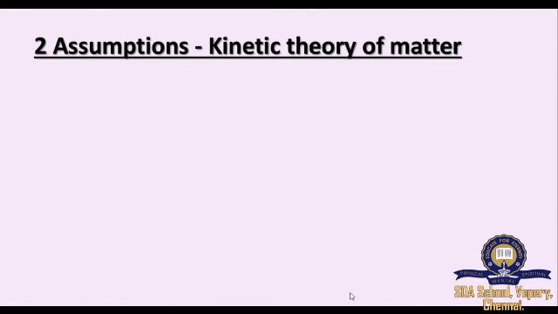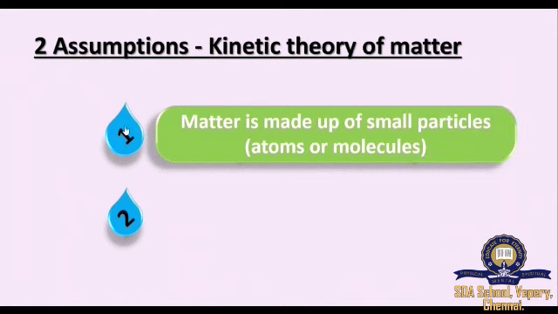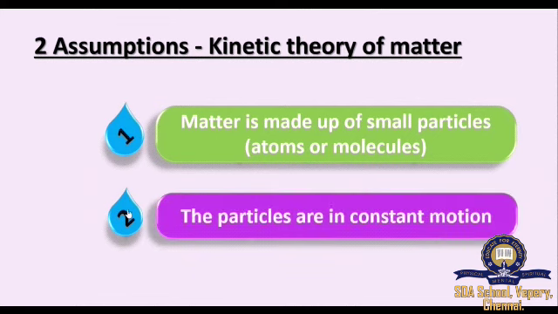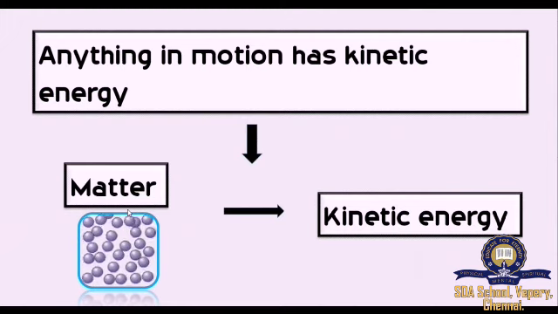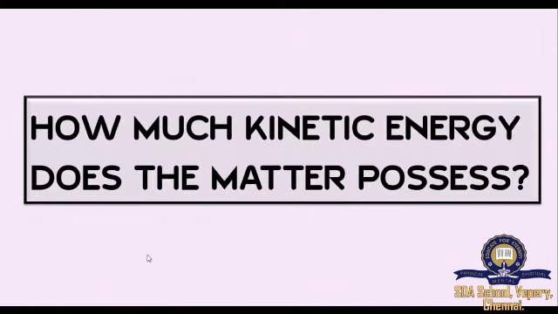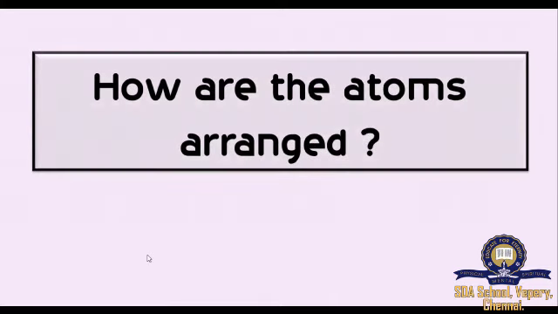So, the two assumptions of kinetic theory of matter are: matter is made up of small particles called atoms or molecules. The particles are in constant motion. We already know that anything in motion has kinetic energy. So, the matter also possesses kinetic energy because atoms present in it are constantly moving. How much kinetic energy does the matter possess? For that, we need to explore the arrangement of atoms in three states of matter.